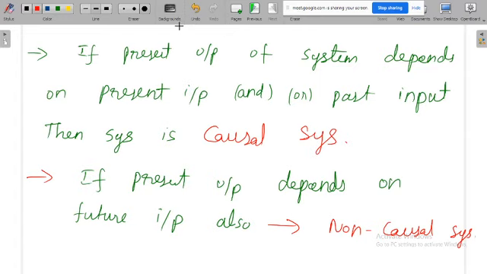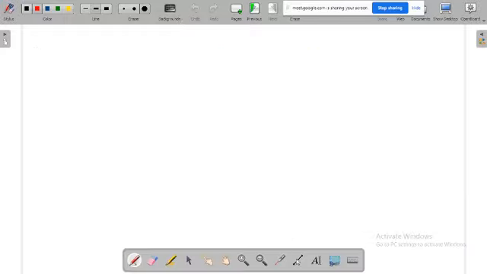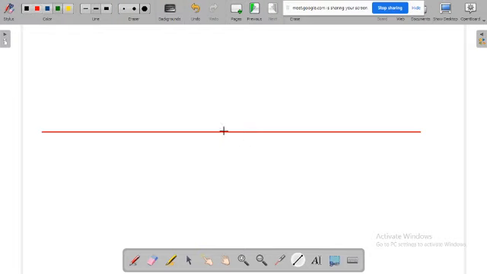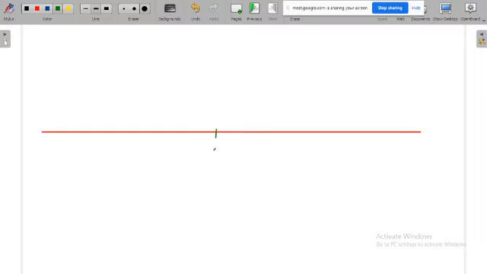Again, we can represent the time scale like this. Say this is the time scale. I am observing the system nature. This is 0, 1, 2, 3, 4, minus 1, minus 2, minus 3, minus 4, minus 5.